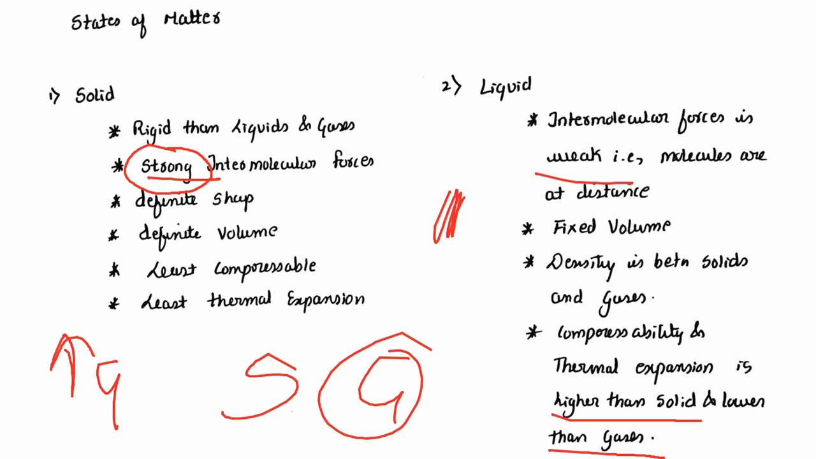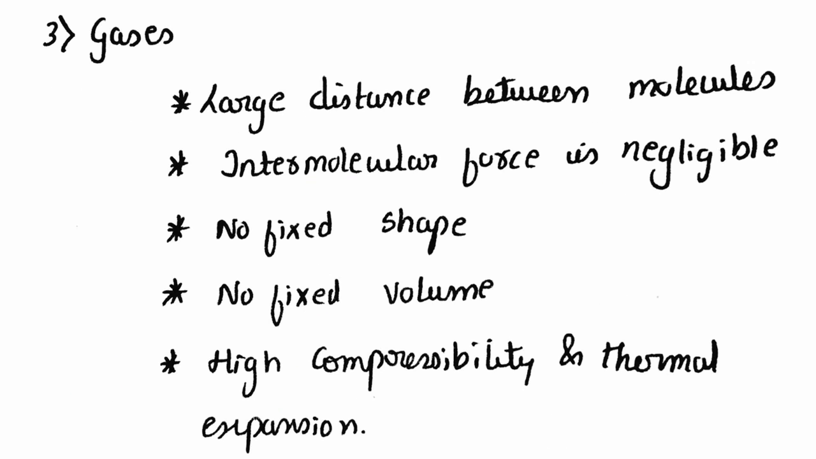Liquids also have fixed volume, like solids have definite volume. The density of liquids is between solids and gases, and compressibility and thermal expansion, as I said earlier, are higher than that of solids and lower than that of gases. So intermolecular forces, compressibility and thermal expansion are three important things which you have to remember with respect to solids, liquids and gases.